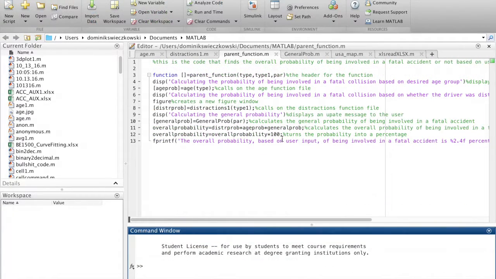This takes inputs from all of the other different functions and outputs the overall probability of being involved in a fatal accident according to the user input. The user inputs their desired variables into type 1, and par, which go along with their respective function files in that order, and that all outputs an overall probability.